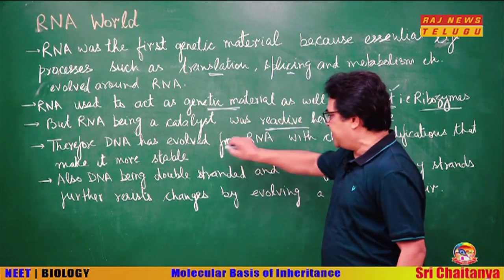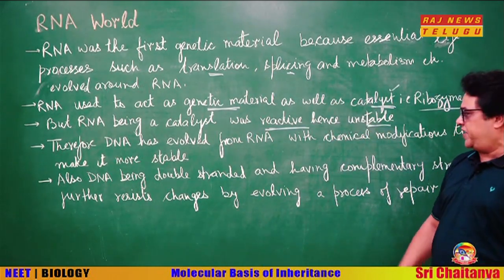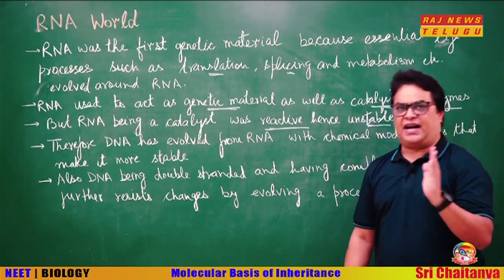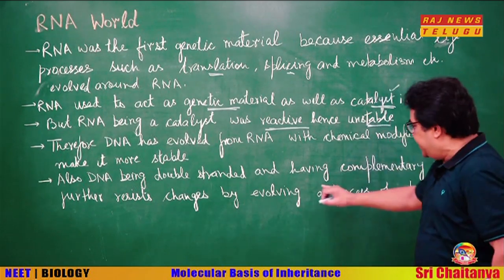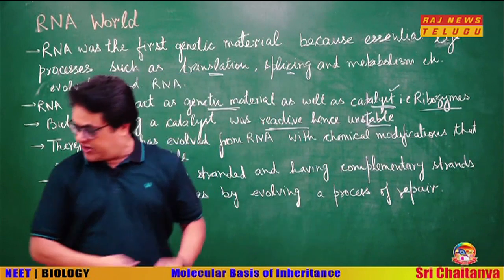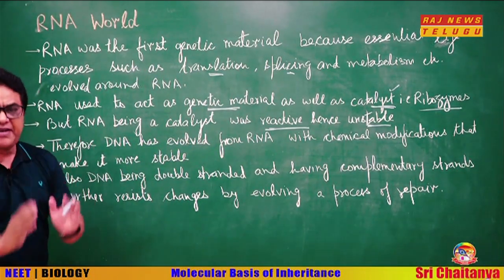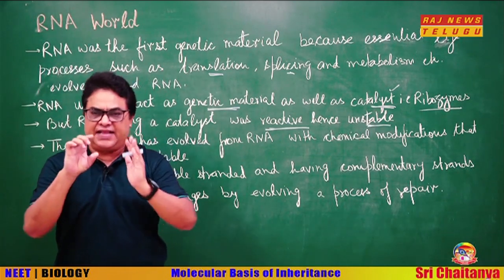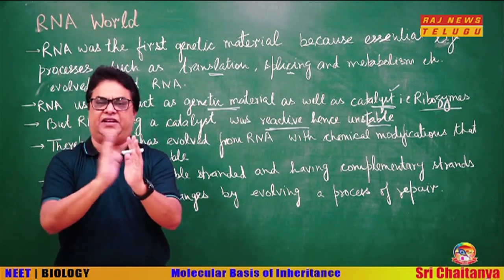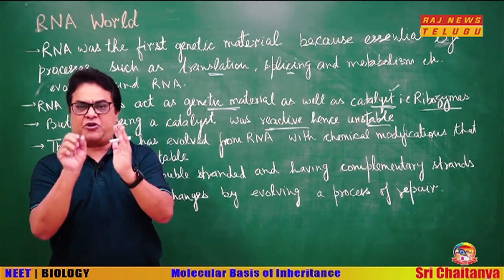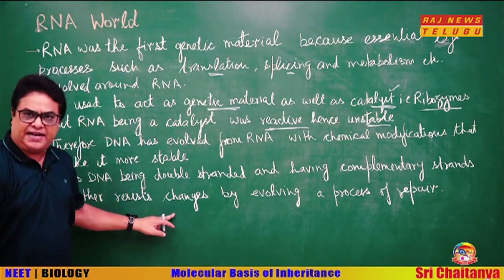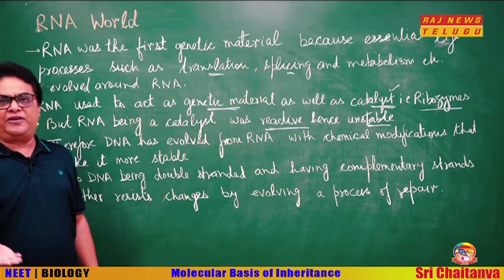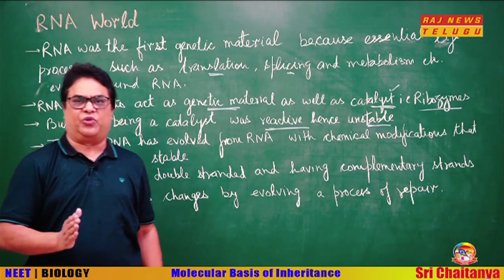So, these were the major chemical modifications, but there were structural modifications also, because RNA was single stranded. So, any damage in RNA could not be repaired, but DNA is double stranded and the two strands of DNA are complementary to each other. So, if any damage takes place in a portion of one strand, then it can be repaired, because the other strand will guide the enzyme to incorporate the nucleotides. So, due to the double stranded nature, any damage can be repaired. Due to all these features, DNA evolved from RNA, but the first genetic material was RNA.